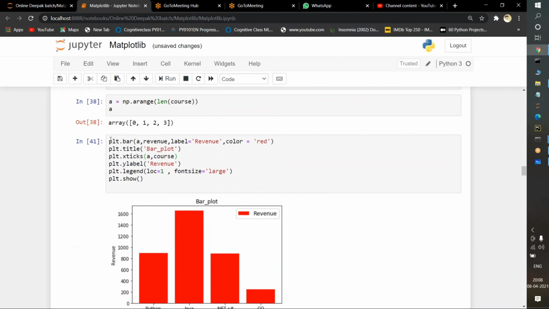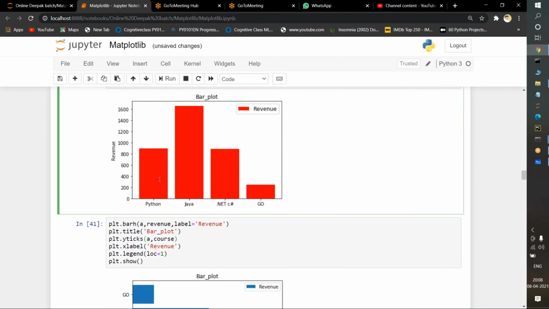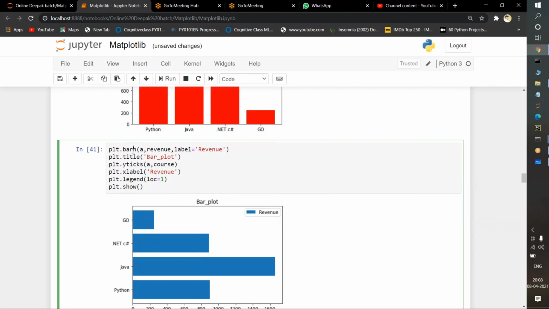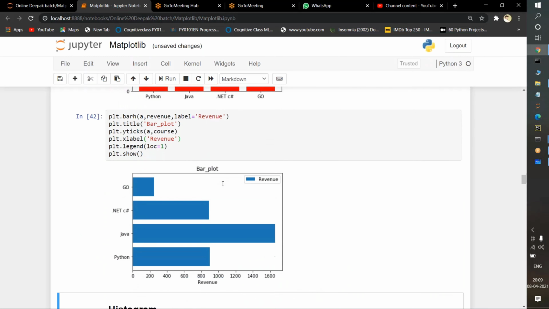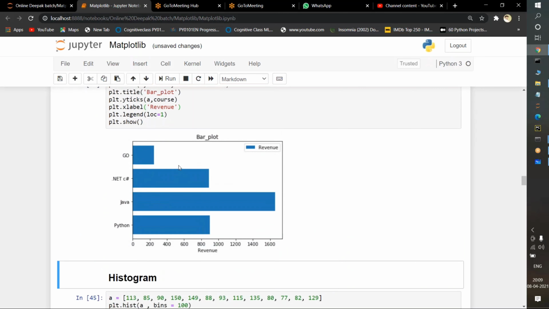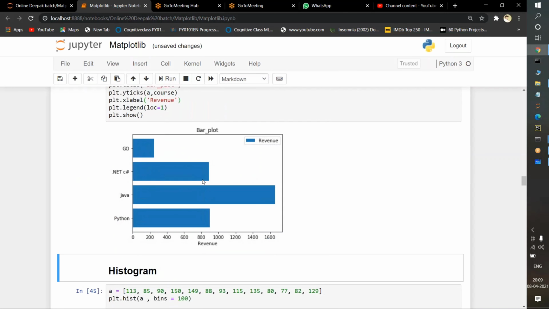See, same text I will pass here itself, but after the bar keyword I will just pass the h keyword, barh, which means horizontally. If I execute it, whatever we are having on the x-axis will be in the opposite direction. The data representation will be in the opposite direction. So this is how we will calculate the bar plot.